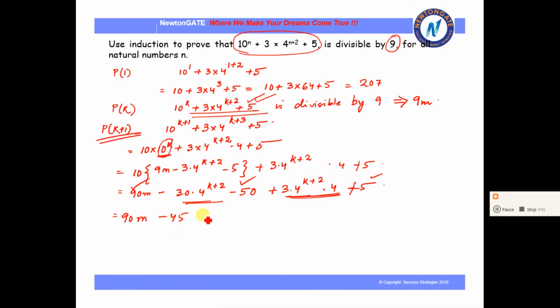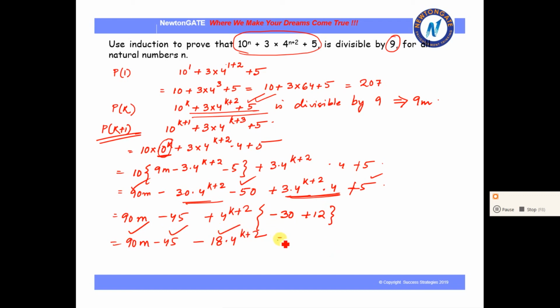Now what we can do from here is take 4 to the power k plus 2 as common, and the remaining portion will be minus 30 plus 12. Now if we simplify, we get 90m minus 45 minus 18 into 4 to the power k plus 2. As you can see, all the coefficients are divisible by 9.